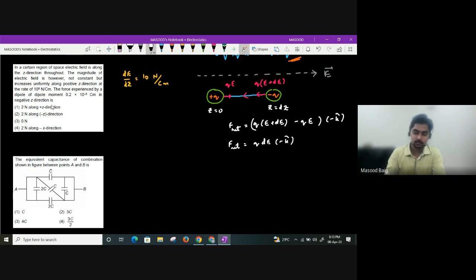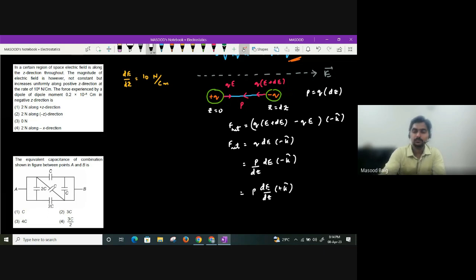Is charge given to us? No. What is given to us? Dipole moment is given. So how can we write dipole moment? Here it is mentioned as P, let us say. How can we write dipole moment? P can be written as magnitude of charge times the separation between them, dz. So what can we write Q value as? I can write Q value as P divided by dz into dE along minus k cap. It's a very important question, guys. So I can write it as P into dE by dz along minus k cap.